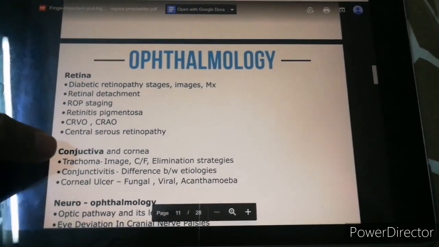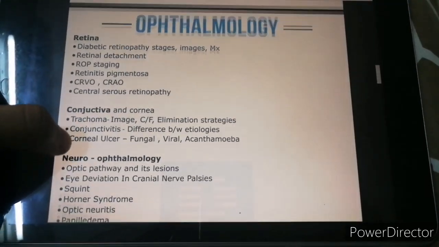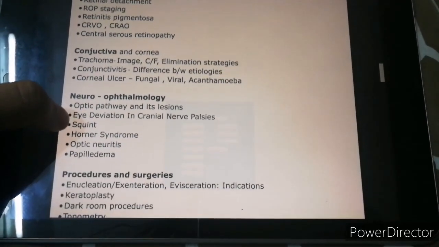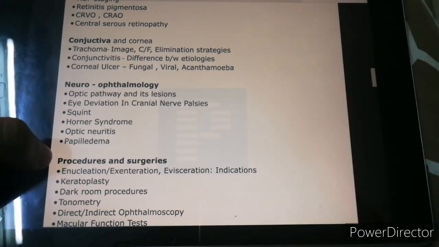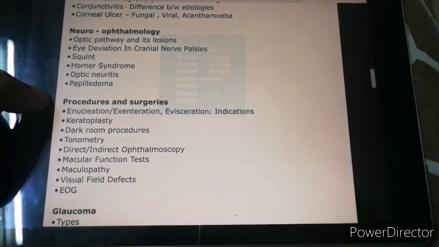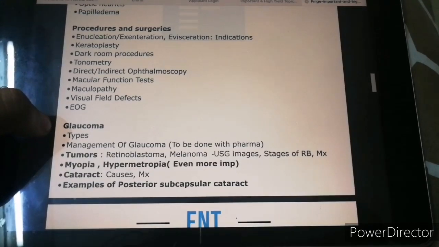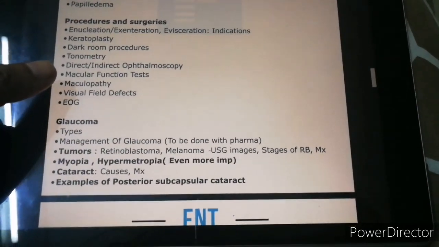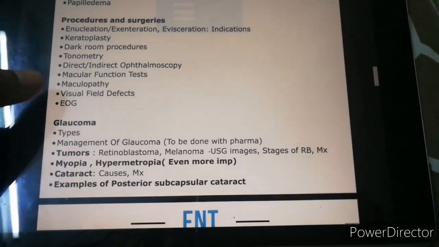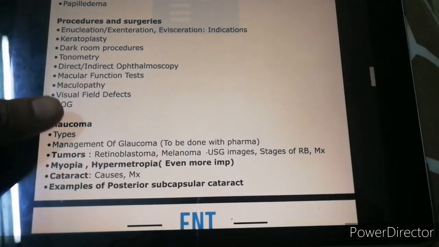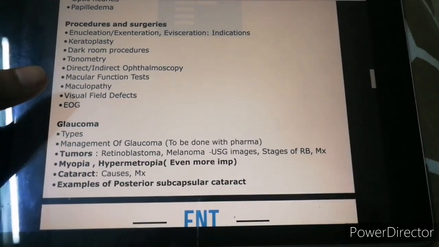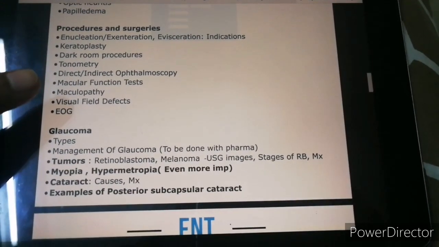ophthalmology. And also something which I just remembered is this, that if you have topics which you're constantly forgetting or constantly messing up in the exam, right?